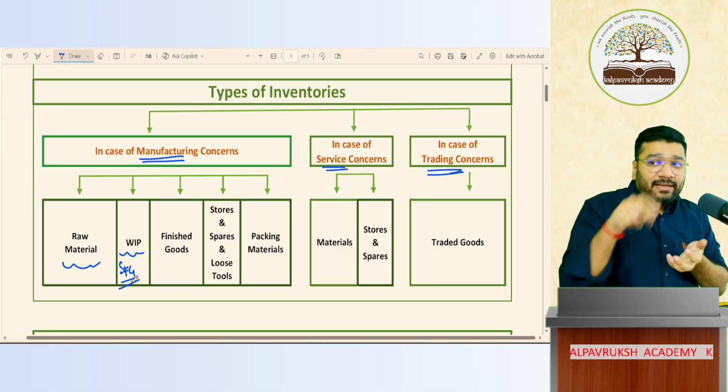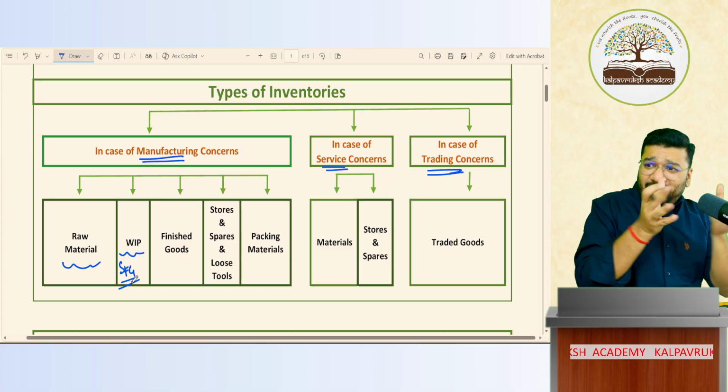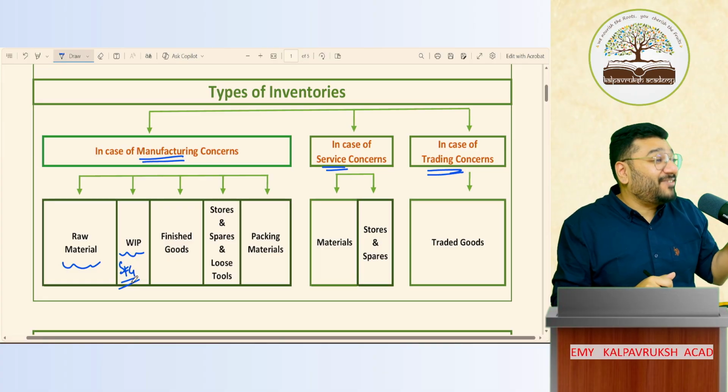So what do you do? That batter, you empty that in a, what do you call it? If you want a heart-shaped cake, you'll put it in a baking tray. Baking tray.